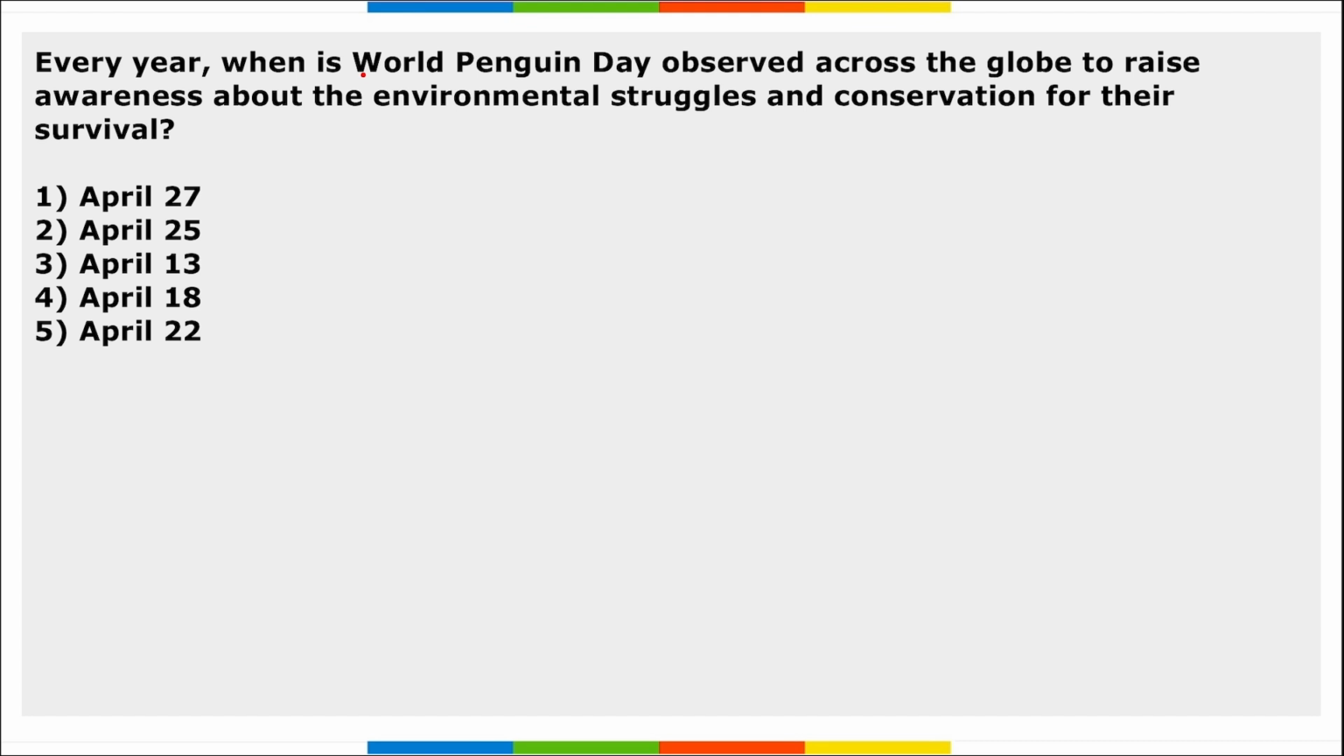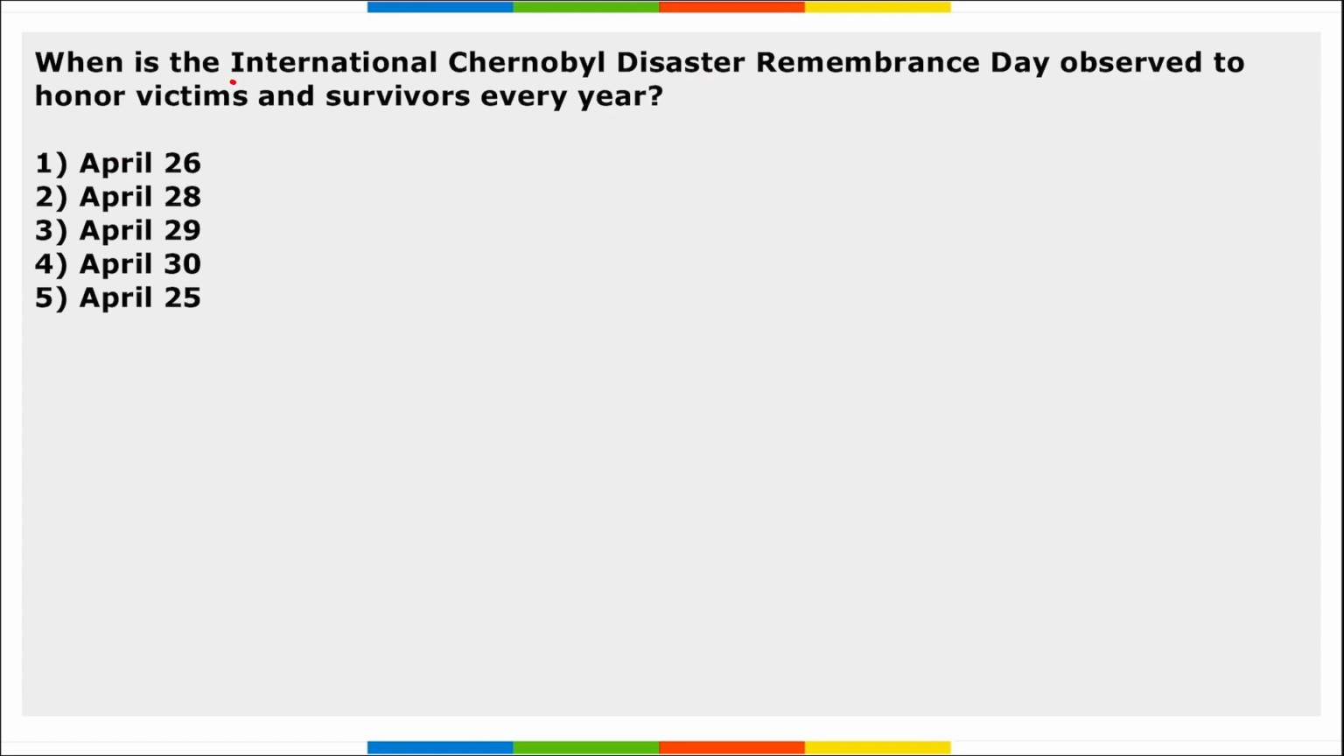Next, every year World Penguin Day is observed across the globe to raise awareness of environmental struggles and conservation for their survival. When do we observe World Penguin Day? On 25th of April we observe this day. Next, when is the International Chernobyl Disaster Remembrance Day observed, to honor the victims and survivors every year? So we observe this day on 26th of April.